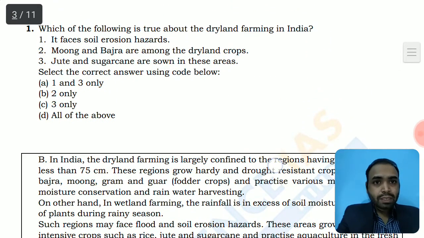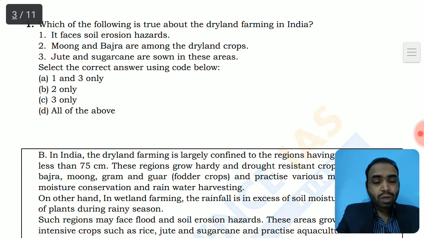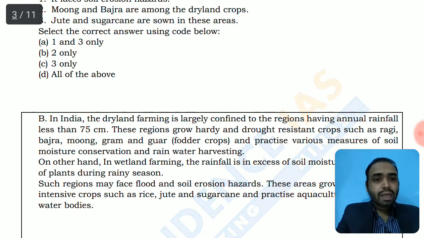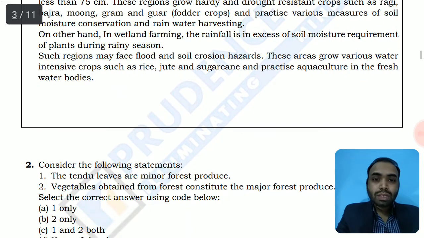So we have learned that dryland farming in India is particularly confined to those areas which has rainfall less than 75 centimeters, and the crops associated with the dryland farming are moong and bajra. Moong, bajra, sorghum, gram, ragi and guar. So these are the fodder crops also, and they utilize the dry lands, utilize the soil moisture conservation techniques such as drip irrigation, sprinkler irrigation, and rainwater harvesting. Let's move on to question number 2.